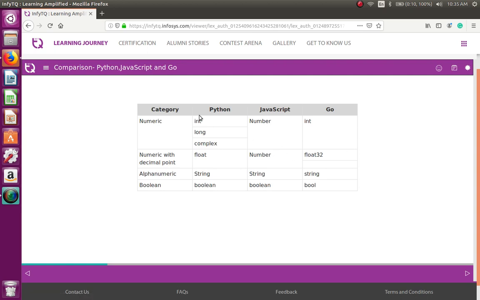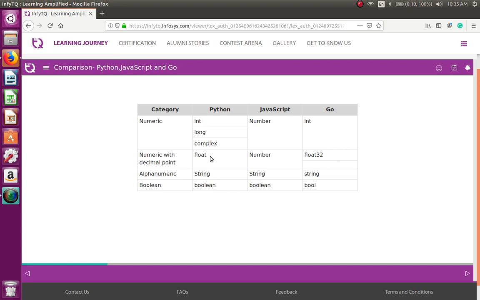If you look at different languages, what are the keywords being used for different data types? For numeric, in Python, int, long, complex. These are 3 keywords we use to define variables of different data types. In JavaScript, one common keyword for all numeric is number. In the Go language, int is the keyword we use.